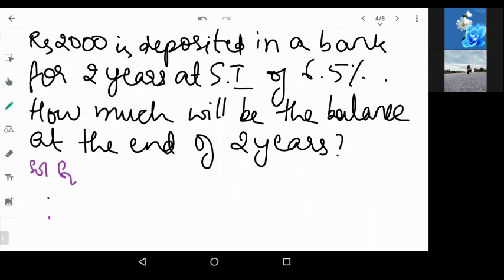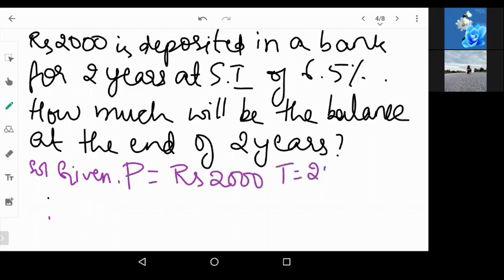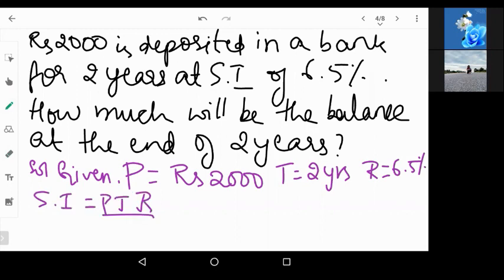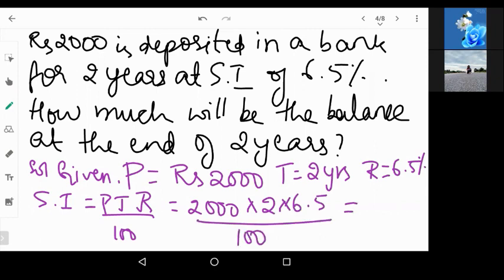Now what is given to us? P, that is 2000 rupees. T, that is time, is 2 years. R, which is 6.5%. Okay. So the simple interest, write the formula. Simple interest, PTR by 100. So which is 2000 into 2 into 6.5. Take it as 6.5 directly. Divided by 100. How much do you get? Rupees 260. So this is the simple interest.